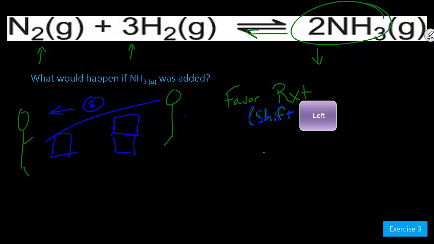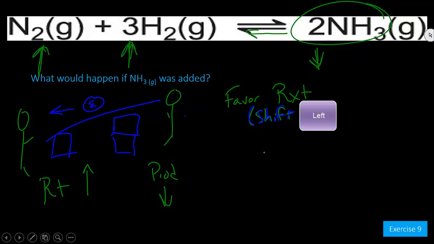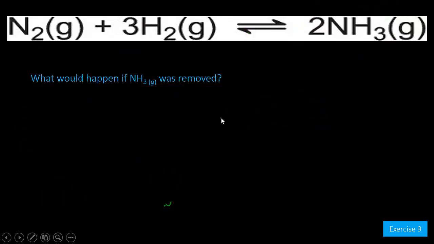The person on the left, the reactants, is going to need to pull up. The person on the right, the products, is going to need to push down. So our reactants are going to increase in concentration. Our products will decrease in concentration. When we carry out the Haber process, ammonia is slightly heavier than nitrogen and hydrogen gas. It's more dense, so we are able to remove it through some density experiments.